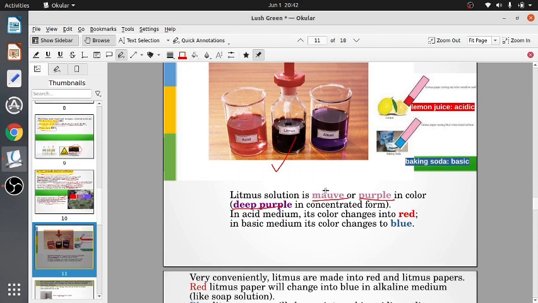Normally in dilute form it is light purple, but it is deep purple when you concentrate it. In acid medium, its color changes to red. And in basic or alkaline medium, it changes to blue color.